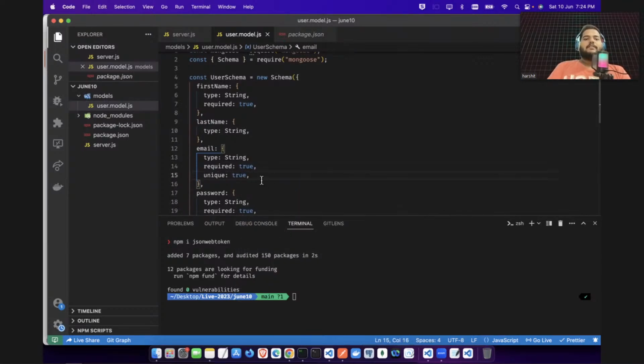Okay, you can give it here unique as true. I have forgotten this thing. Unique will always be true, like you cannot create multiple users with the same ID. Okay, that you can give it here, is unique true.